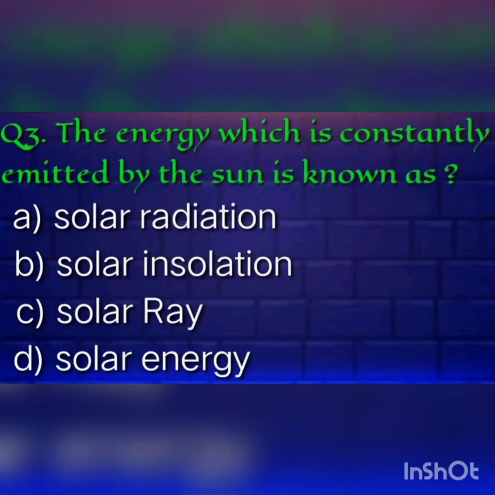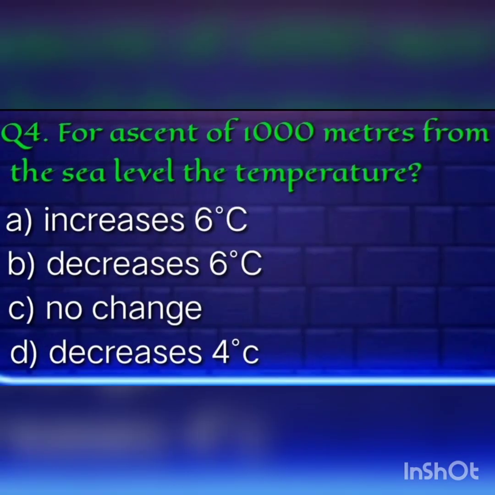Third question. The energy which is constantly emitted by the sun is known as solar radiation. For an ascent of 1000 meters from the sea level, the temperature will decrease by 6 degrees centigrade.